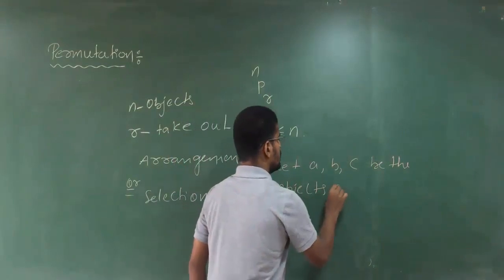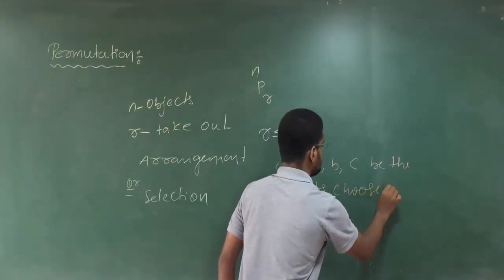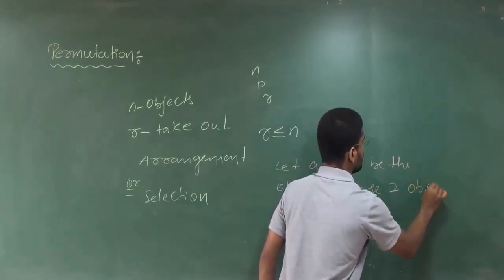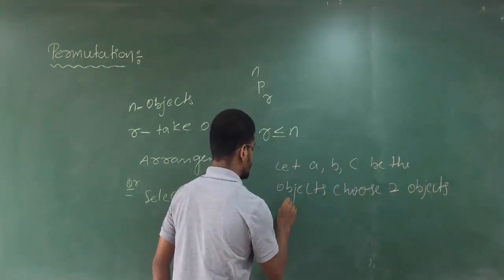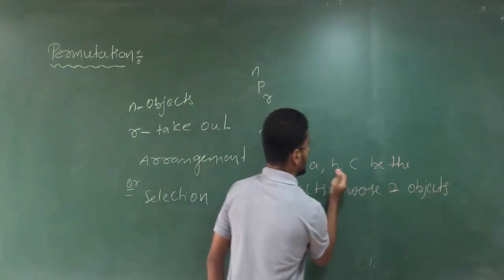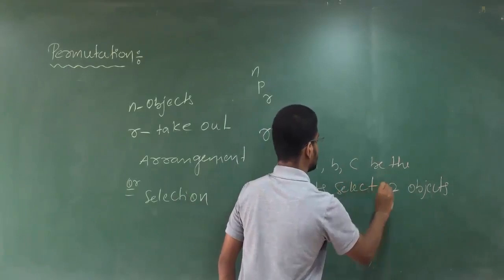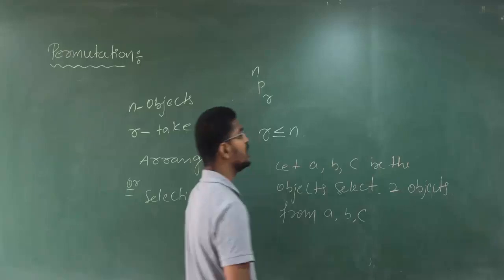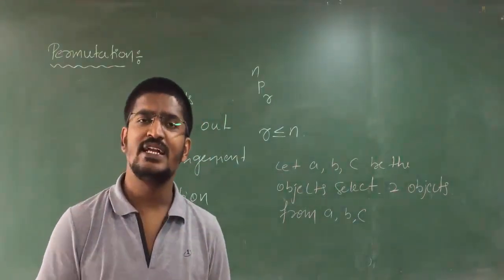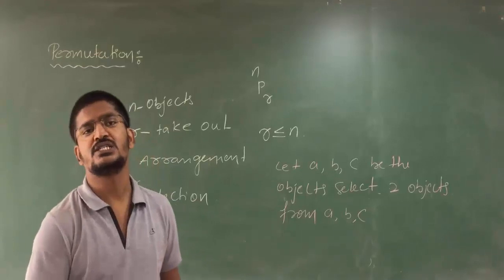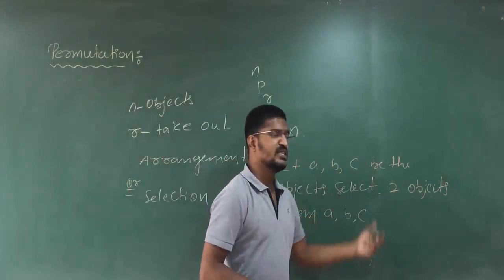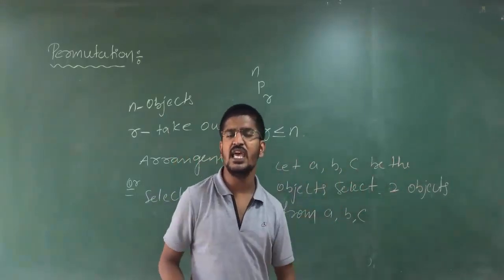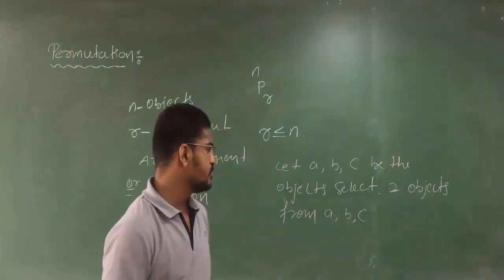Choose 2 objects, or select 2 objects from A, B, C. Then tell me what are the total number of permutations. Let A, B, C be the 3 objects, select 2 objects from A, B, C. Then what are the total number of permutations?